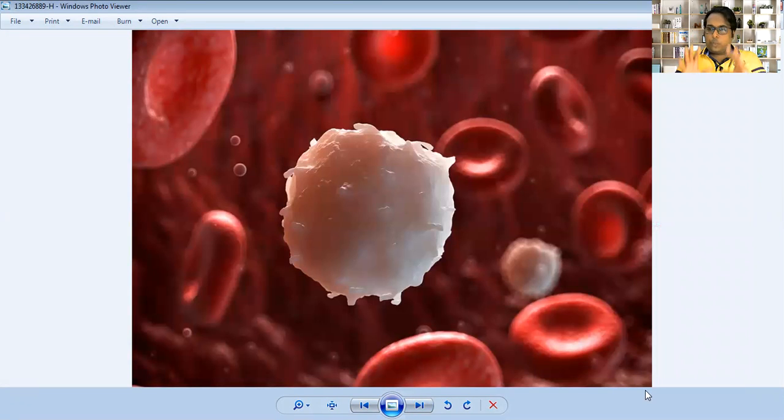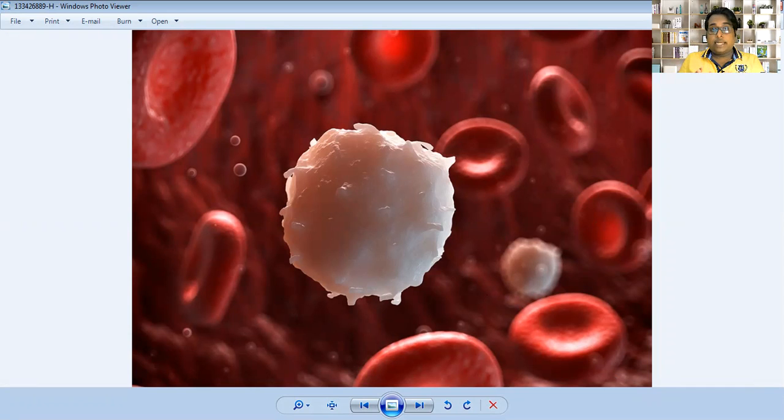So here with RBC, you find two white color circular substances. The first white color substance is larger, and the second, given at the side, is a little smaller. Do you know what these white color substances are? These are called WBC, white blood corpuscles. We will discuss all these functions after a few minutes.